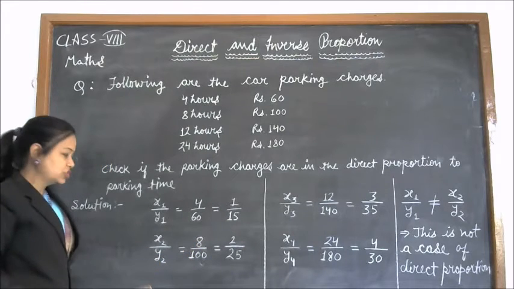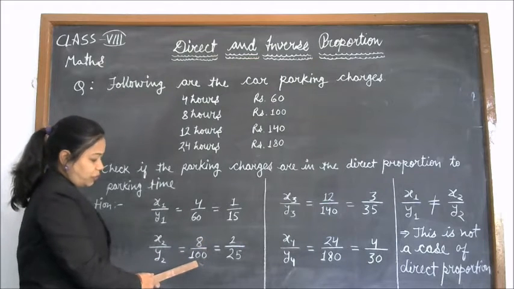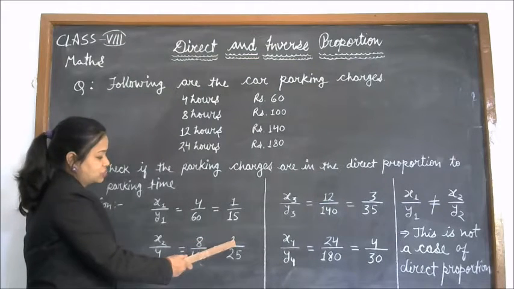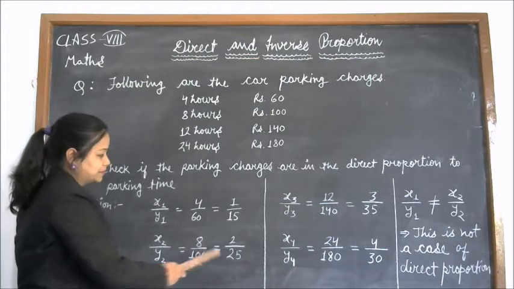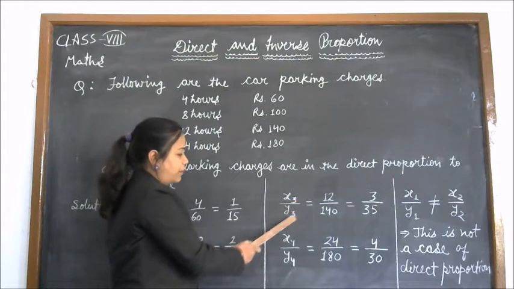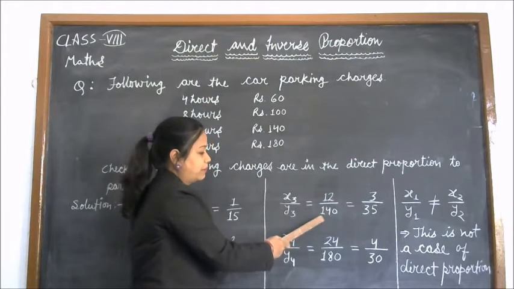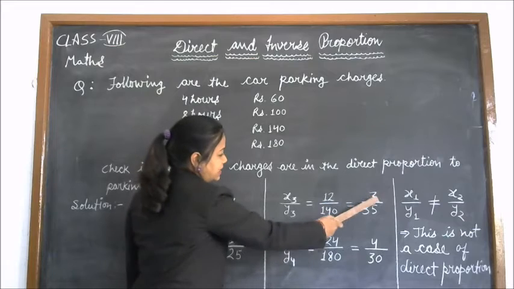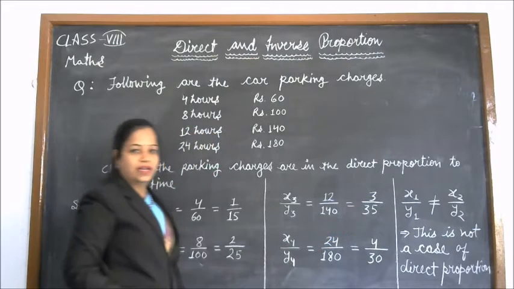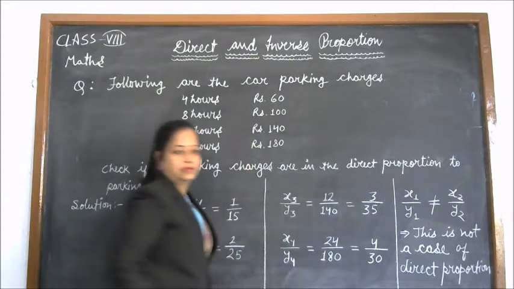And our second ratio, that is x2 upon y2, is 8 upon 100, and 8 upon 100 is 2 upon 25. Our third ratio, that is x3 upon y3, is 12 upon 140, and 12 upon 140 is 3 upon 35. And our fourth ratio is 24 upon 180.